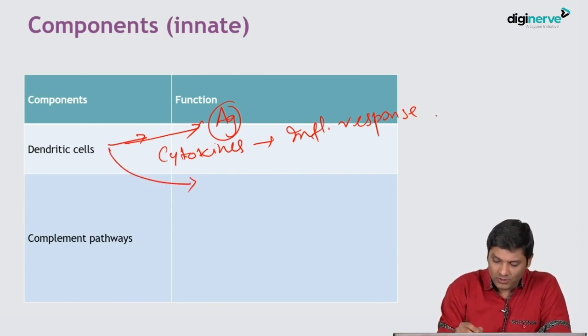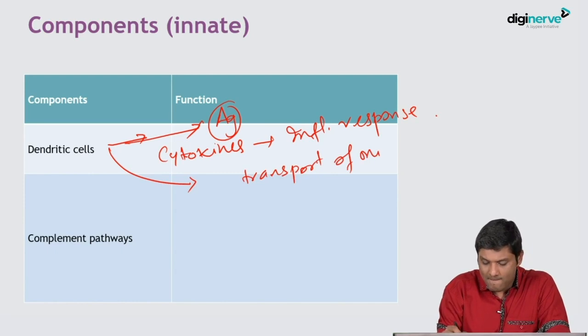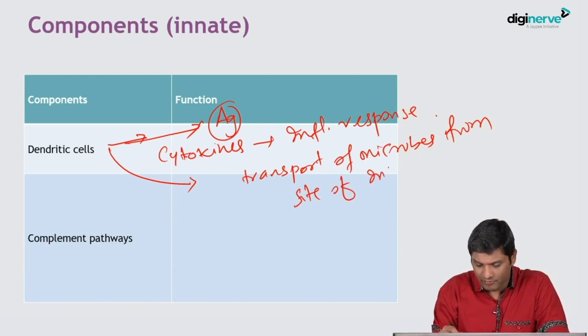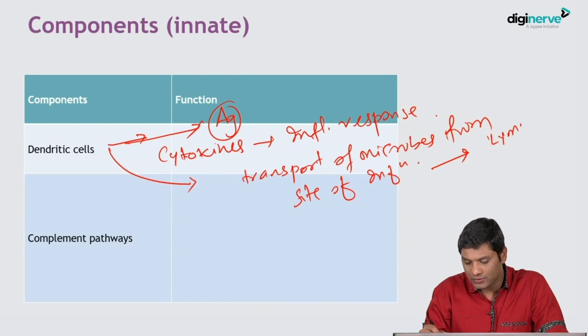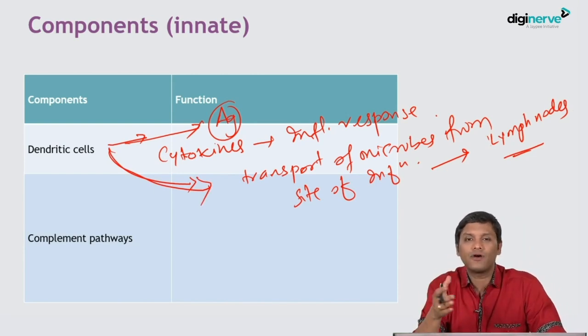Dendritic cells can also help in the transport of microbes from the site of infection, and they take the microbes to the lymph nodes. Okay, so they can be responsible for transportation of the microbes from the site of infection to the lymph node. So this is also an example of innate immunity.